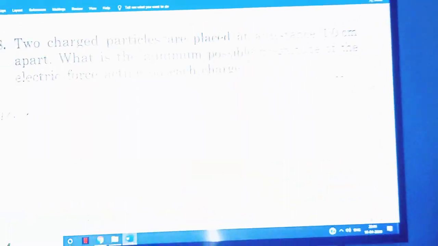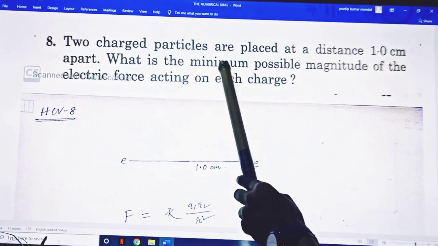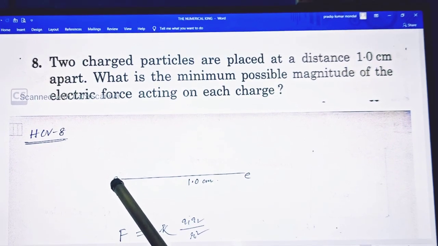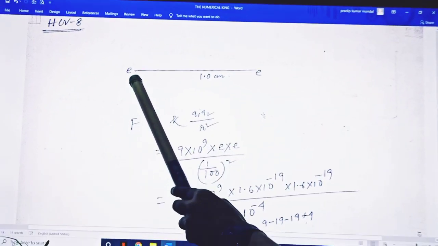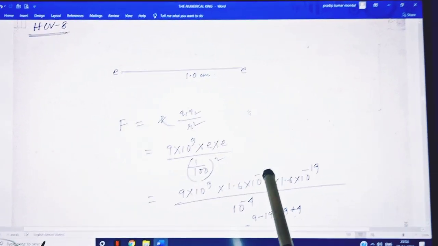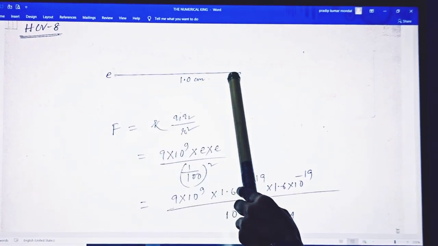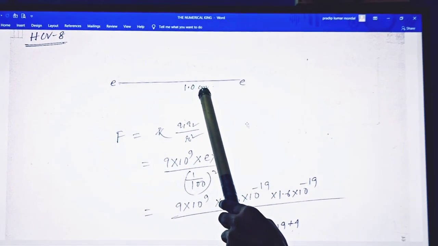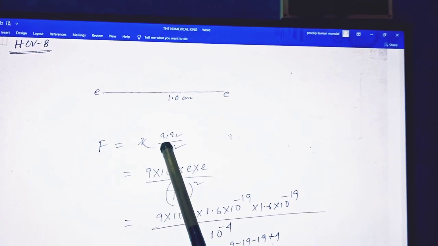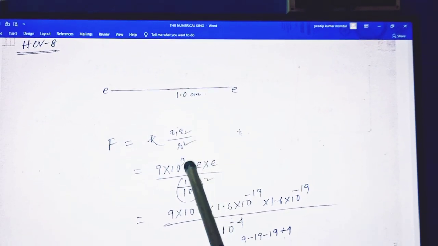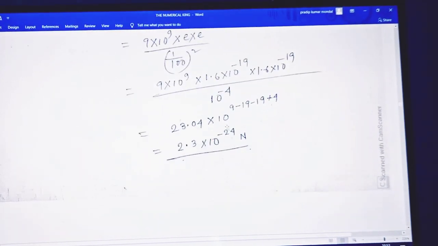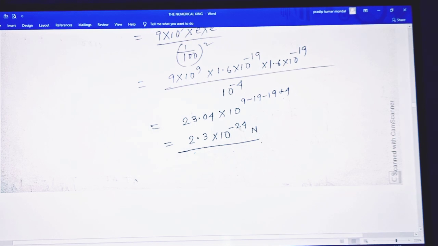So what is the minimum possible magnitude of the electric force? This is the funda of this problem. You have to take the value e, that is 1.6 into 10 to the power minus 19. So when the charges are separated 1.0 centimeter apart, the force is kappa Q1 Q2 by R square, and here kappa is 9 into 10 to the power 9, into e squared by R squared. R is 1 centimeter, that is 1 by 100 meter squared, and the calculation is simple, that is 2.3 into 10 to the power minus 24.